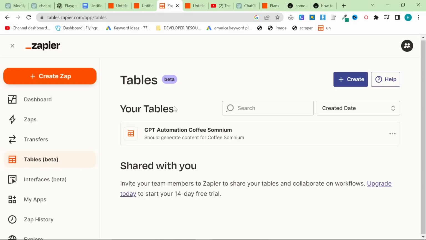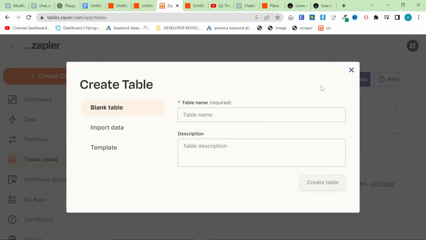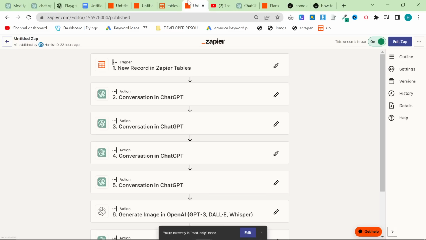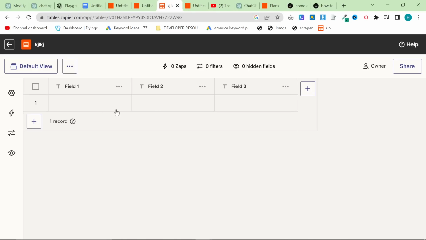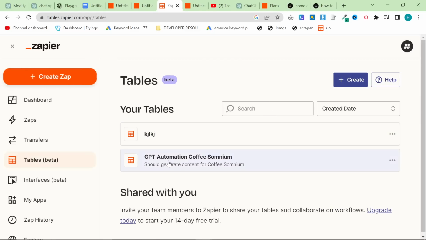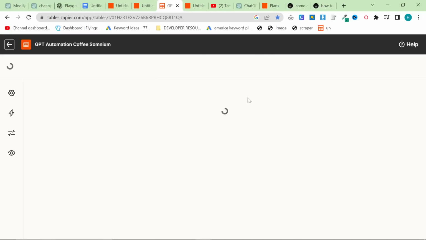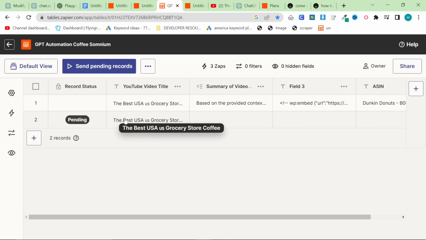So first of all, the first thing you need is a Zapier table. So on the left, you can see tables here. You no longer need Airtable. Zapier now has tables, which is beautiful. We'll just give this a random name. We'll create the table. And also you can just go to the link in the description, which has this table. So yeah, just create the table and then either go to this link or copy my table, depending on how you want to do it.